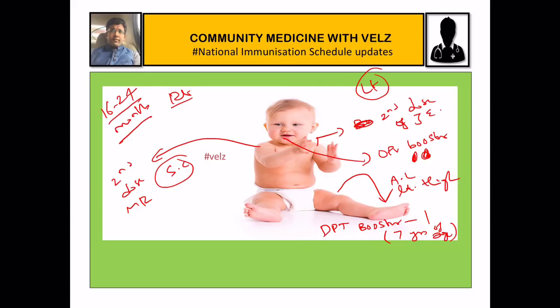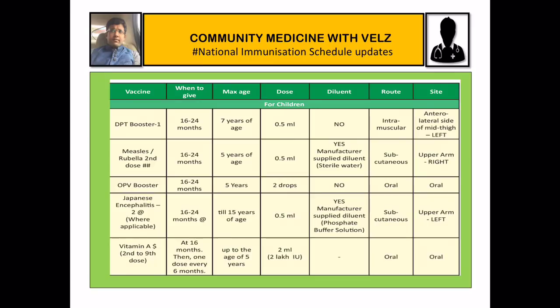So next we will also give vitamin A. We have seen it in the previous slides. Vitamin A, the remaining 8 doses will give every 6 months between 1 to 5 years of age. Each dose will be 2 lakh international units orally. So at 16 to 24 months we are giving the first booster of DPT, the second dose of measles and rubella, then the second dose of Japanese encephalitis, then the OPV booster, then vitamin A.